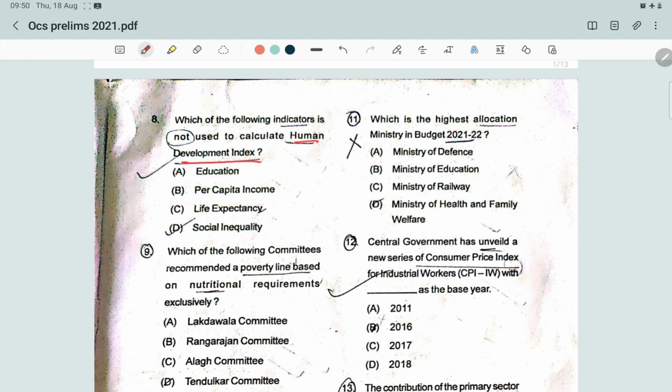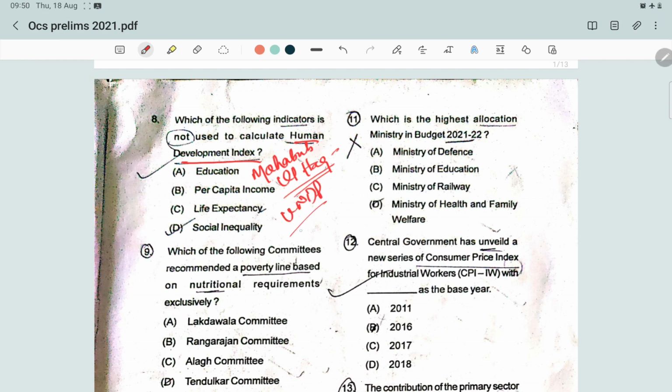It was first created by Mahbub ul Haq, a Pakistani economist. He created this concept in 1990, and it was later used by the United Nations Development Programme, that is UNDP,